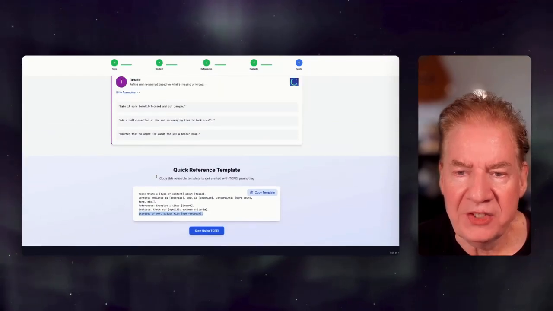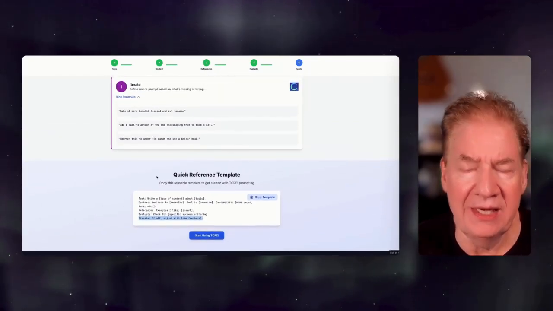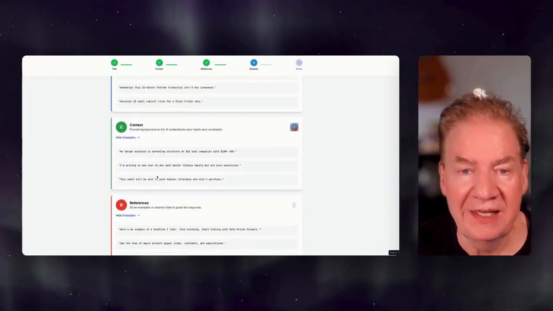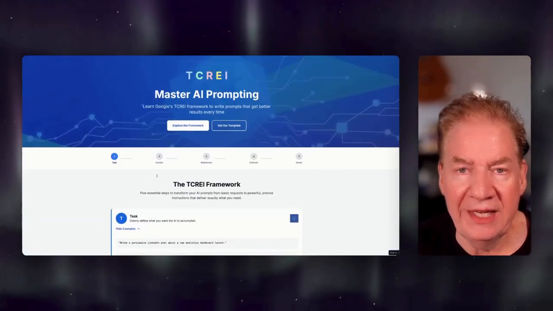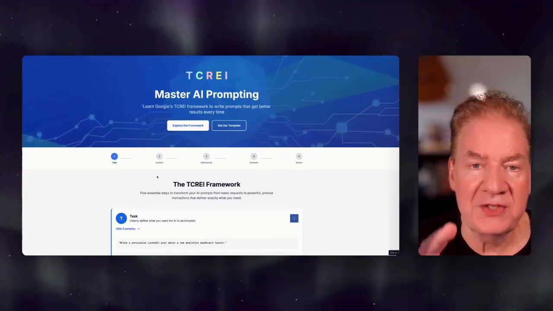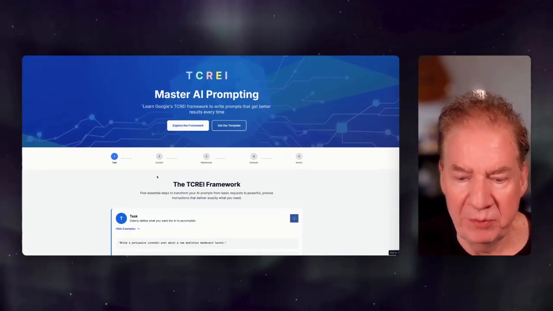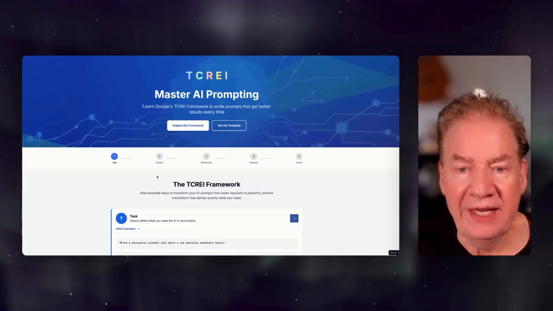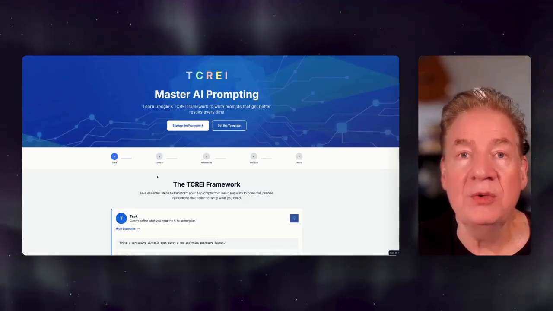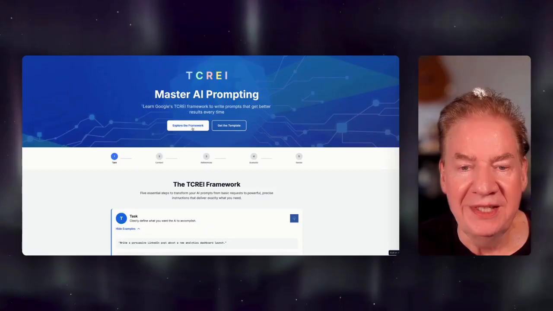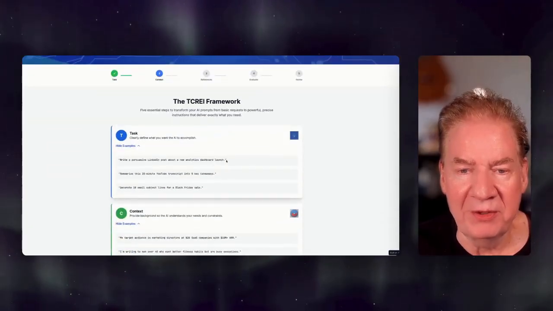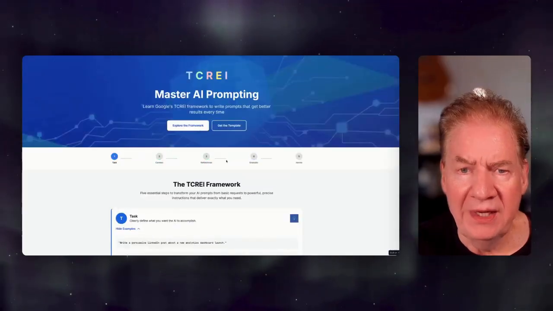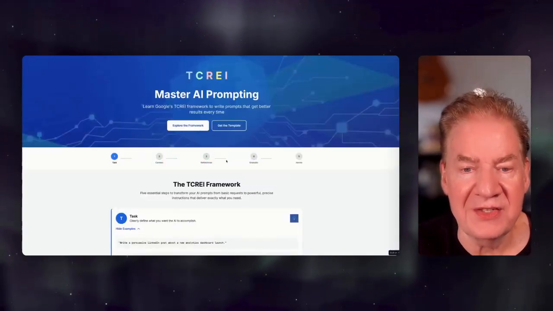So that's basically TCREI in a nutshell. And as I said, I'm going to post this in the bottom here. And if you're interested in this app, by the way, it was developed with famous.ai. And you can do that yourself if you would like to start playing around with some really cool website designs. But essentially, that's it, guys and girls.